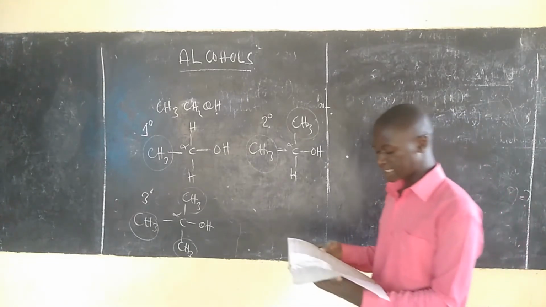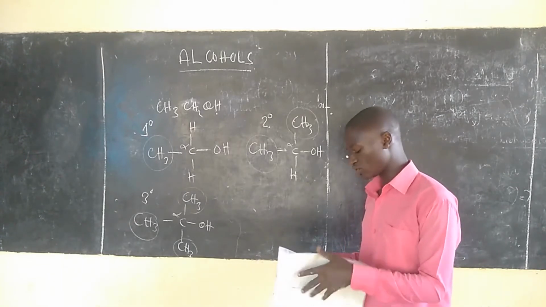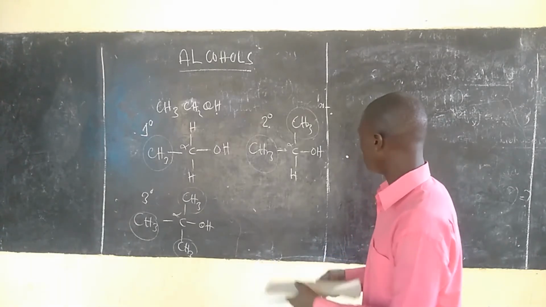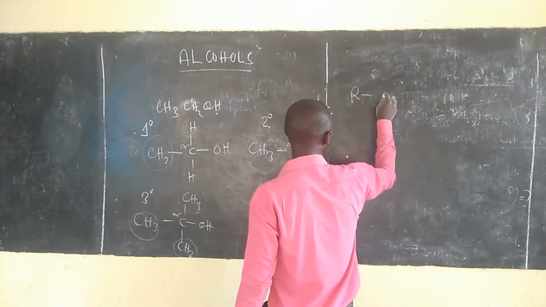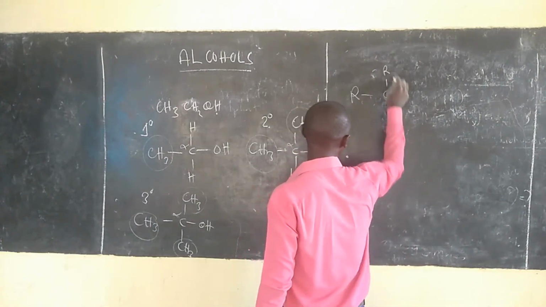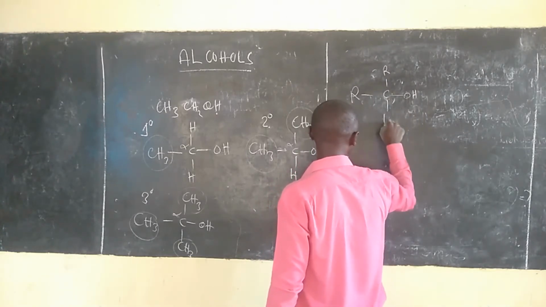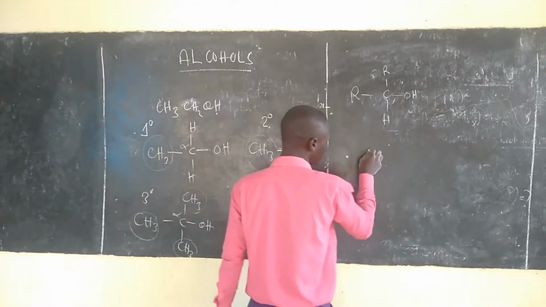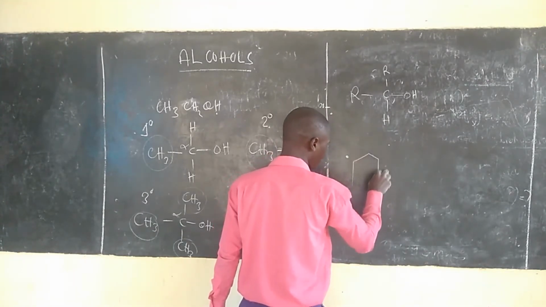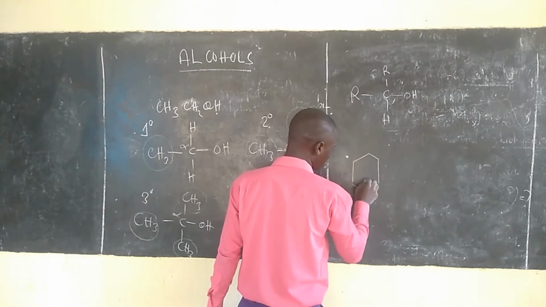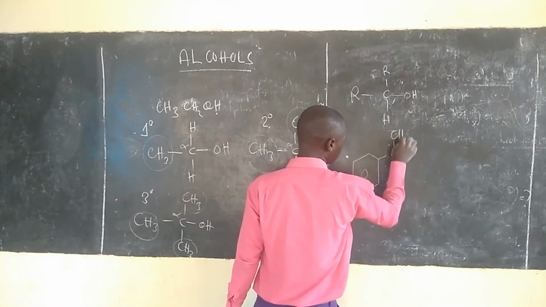Lakini tertiary alcohol, as sometimes in the secondary alcohol, because we need the R, then C, then R, and then from there we'll have hydroxyl H. Sometimes you may meet with a compound like having a benzene ring here, and then after having a benzene ring, here we have C, then CH3,